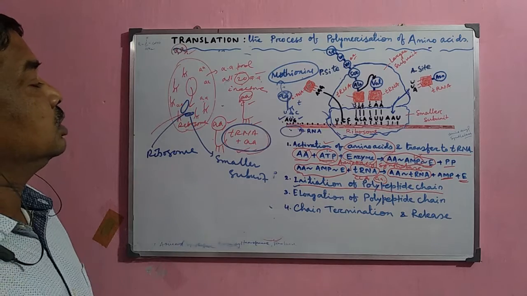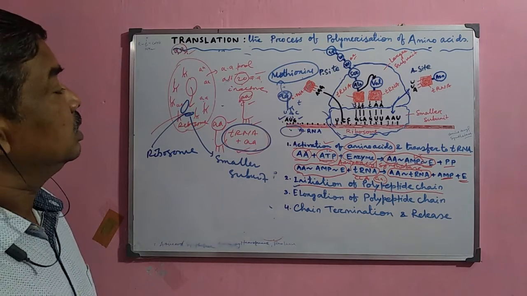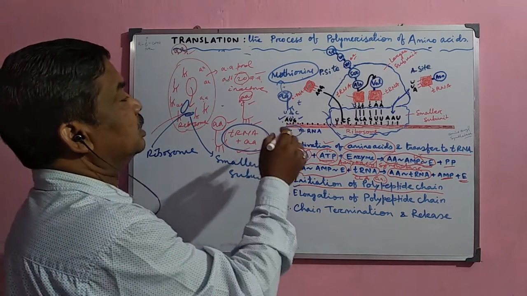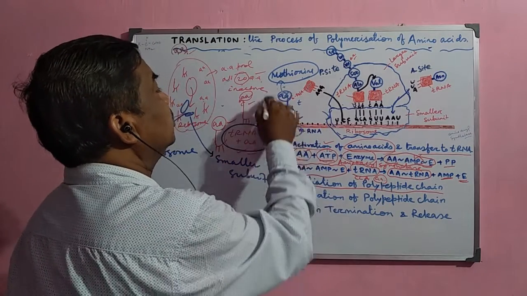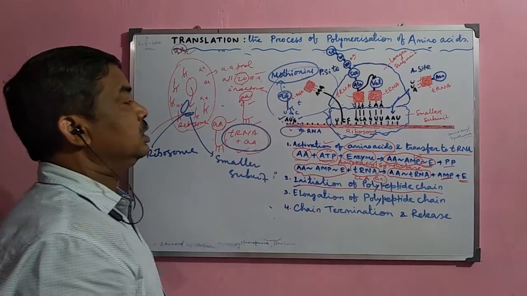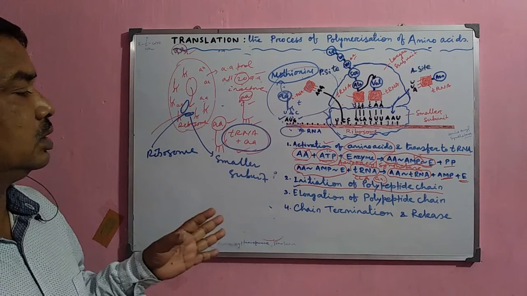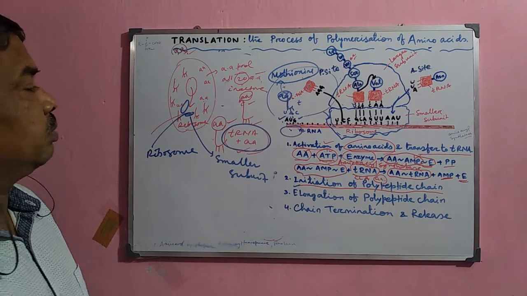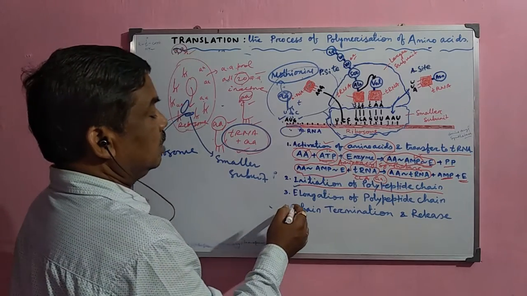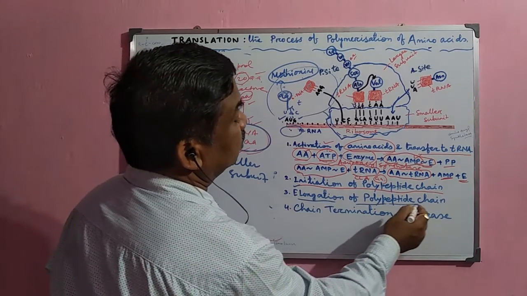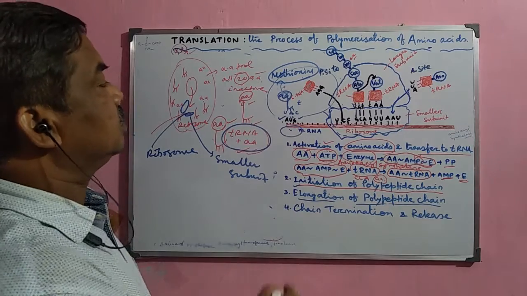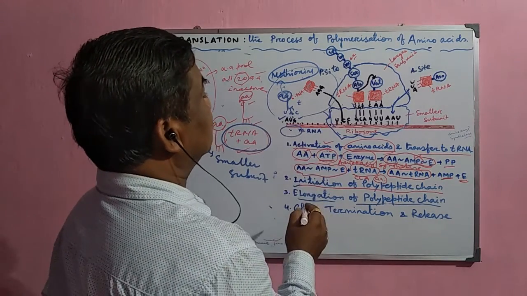So that is why this is the first initiation complex, and after that when they attach here, the larger subunit now binds here, and when this larger subunit binds, the process starts. That is called initiation. Now after the initiation comes the elongation of the polypeptide chain. Now next, look at here. This figure is very much clear.